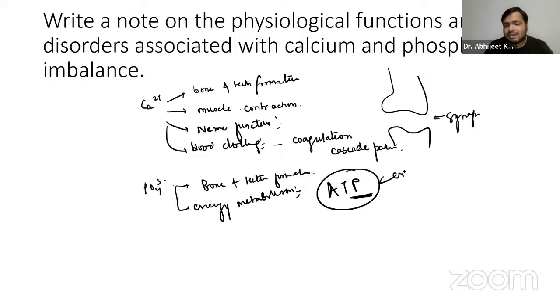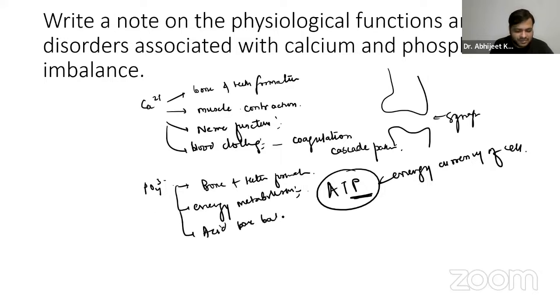It also helps to maintain the acid base balance, either by accepting or donating hydrogens, depending on the pH level. Now, physiological functions done, and disorders associated with calcium and phosphate imbalance.